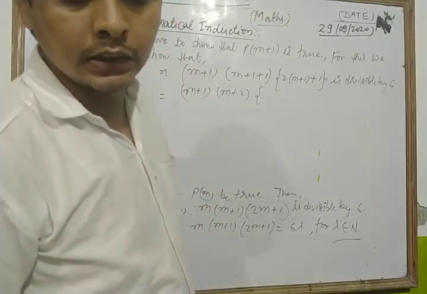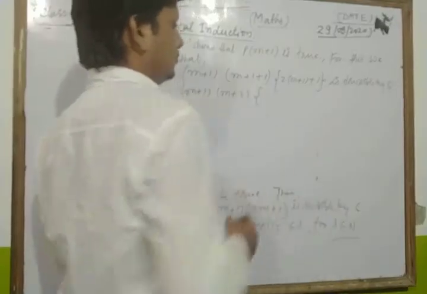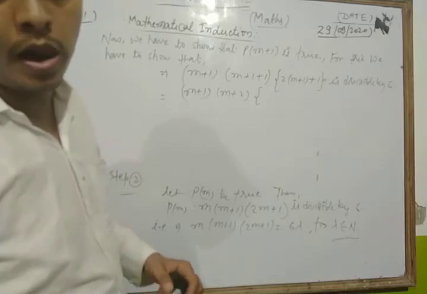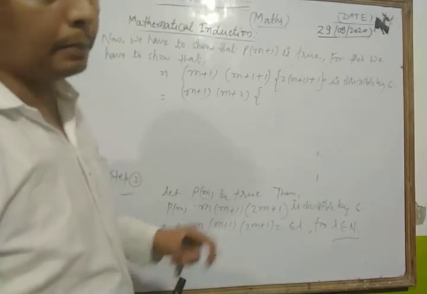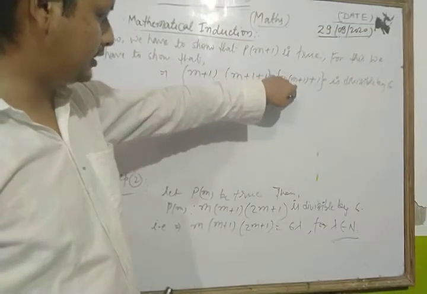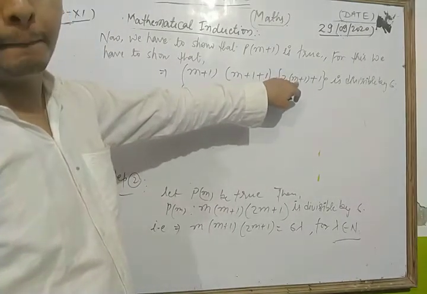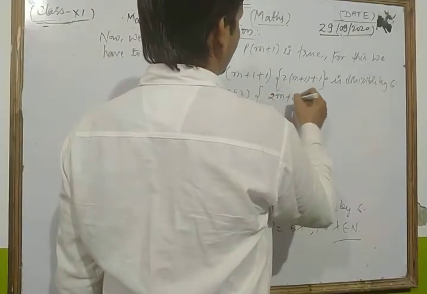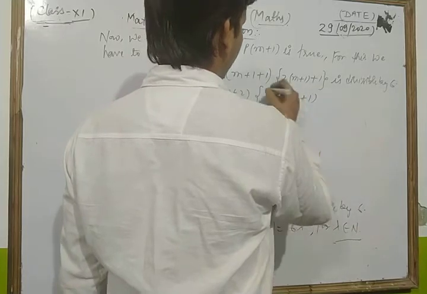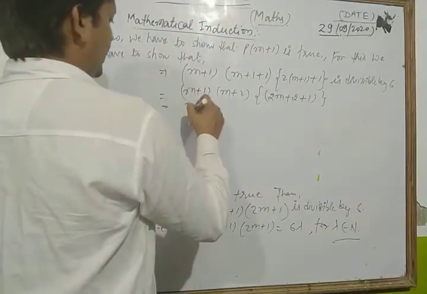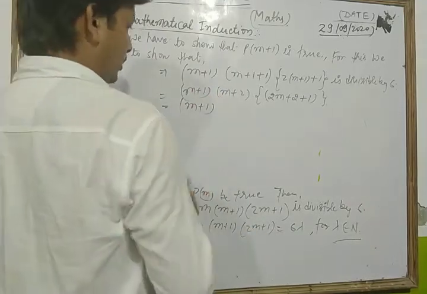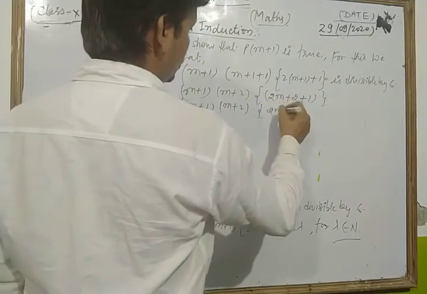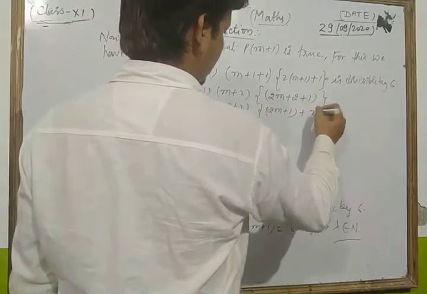Here we write 2m+1 plus 1. Look, here we write 2m+2+1. Now we have to write m+1. We form it in this way. So look, m+1, here we write m+2, here we take 2m+1 together, and plus we write 2 as it is.